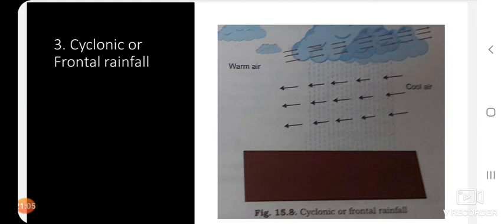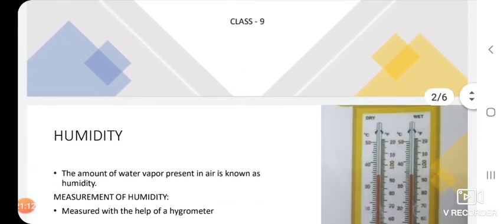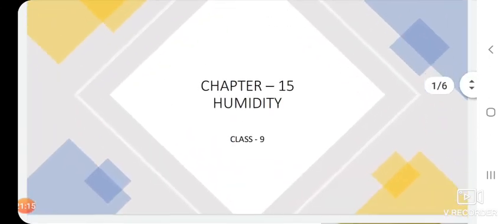Okay, children, hope you have followed the lesson clearly. Go through the lesson once again. Today we have learned about chapter 15, humidity. We are going to send you the notes for this lesson also, so take down the notes. In the next class I will teach you some more map pointing, and one more chapter is left in your syllabus, that is the natural regions of the world. With that, your portion will be completed. Okay, children.